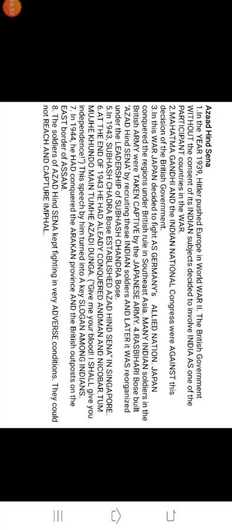Next short note: the Azad Hind Sena. Now what is expected in this answer? When we hear the name Azad Hind Sena, the first person who comes to mind is Subhash Chandra Bose, because he was the founder who established Azad Hind Sena.